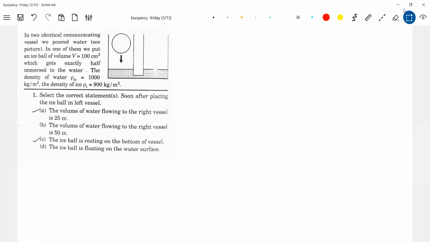Okay, I think this density should not be there. Huh? Okay, anyway, it doesn't matter.